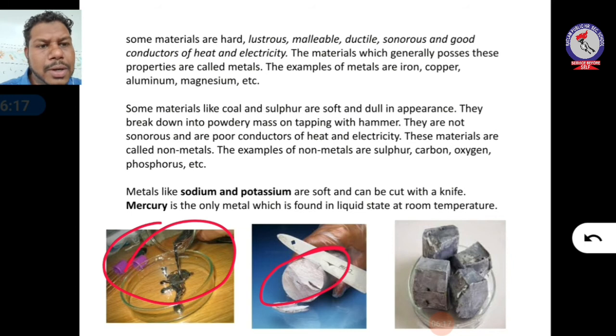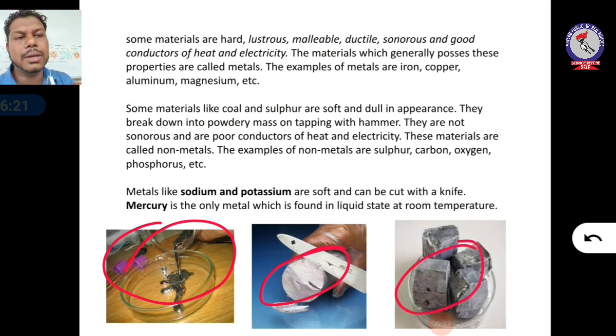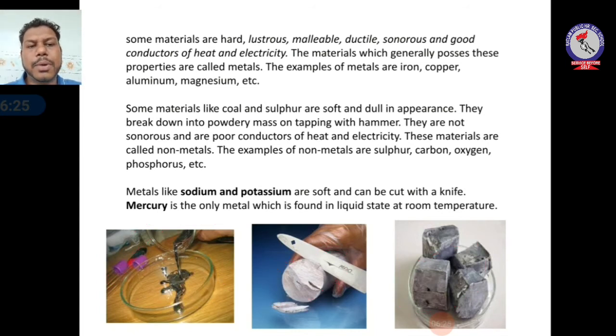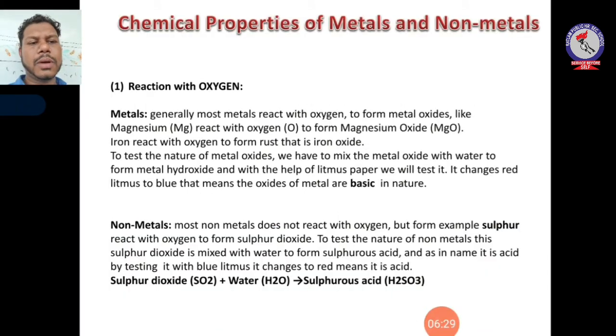And the third one in the diagram, you can see potassium. It is also a soft metal. It is kept in kerosene to avoid contact with air because it catches fire easily, and it is a very reactive metal. Okay children, we have completed the physical properties. Now we'll come to the chemical properties of metals and non-metals.